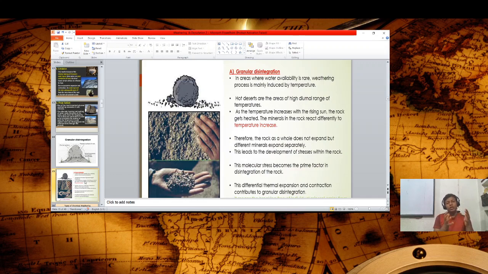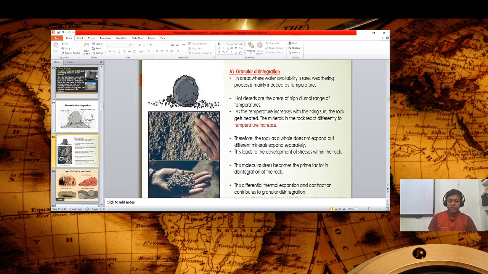As you know, in a rock there are heterogeneous minerals, so the different molecules of different minerals expand at different temperature levels. That's why this source of granular disintegration occurs. So this molecular stress becomes the prime factor of disintegration of these rocks. This difference in thermal expansion and contraction contributes to granular disintegration.